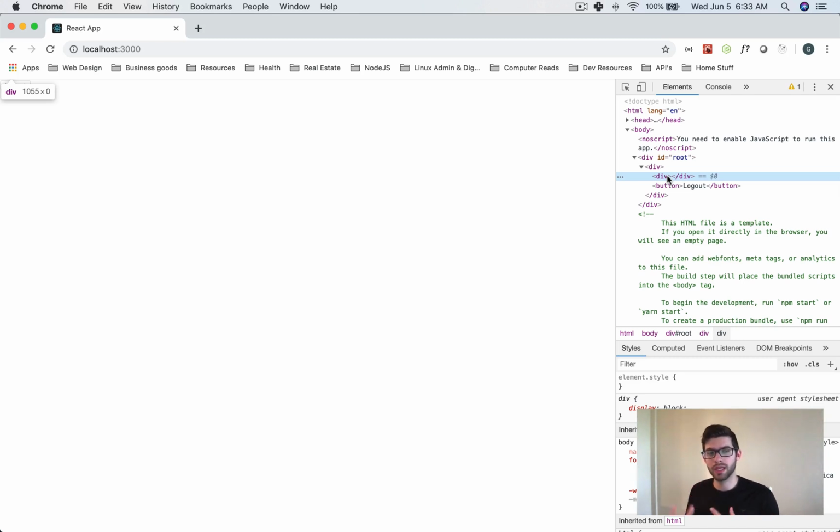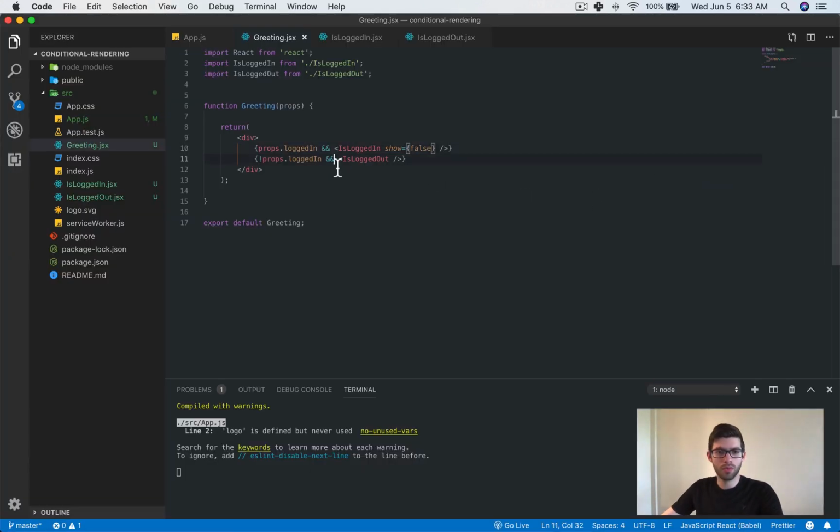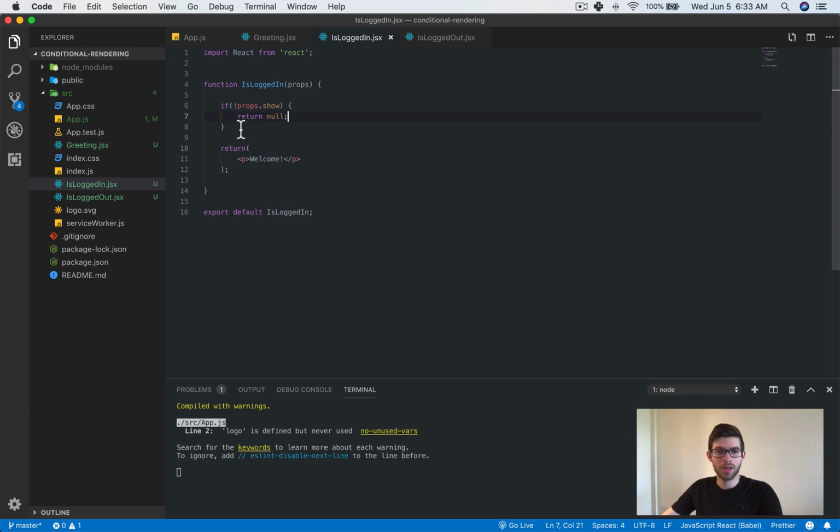And this is something that, in maybe a more rare occurrence, you might want to do: you might want to render the component itself, but not render the contents within the component, and you can do that. And that's how we did it, right? So what we did is we have this prop to detect whether or not we want to render it or not.